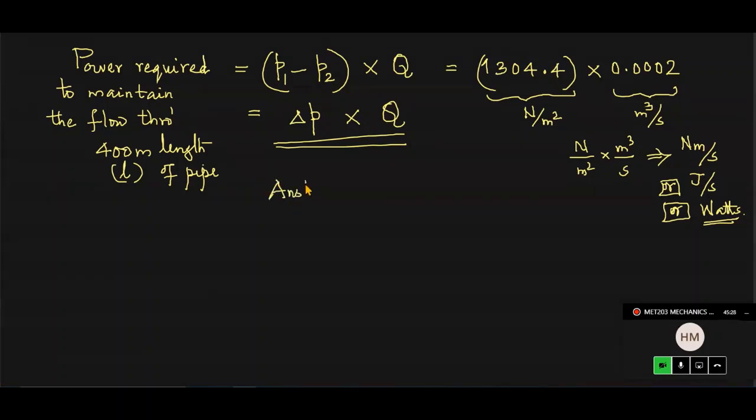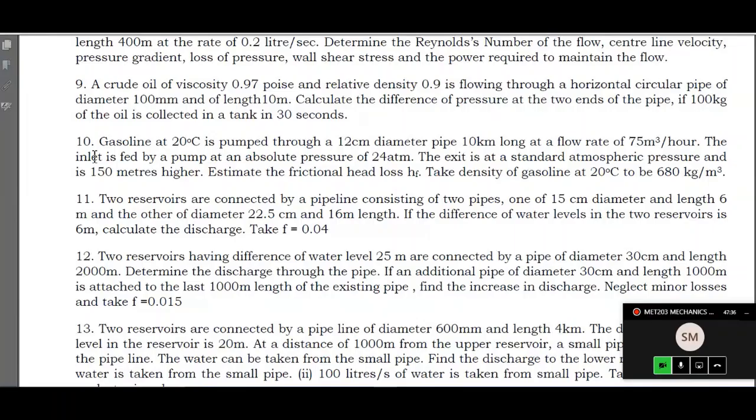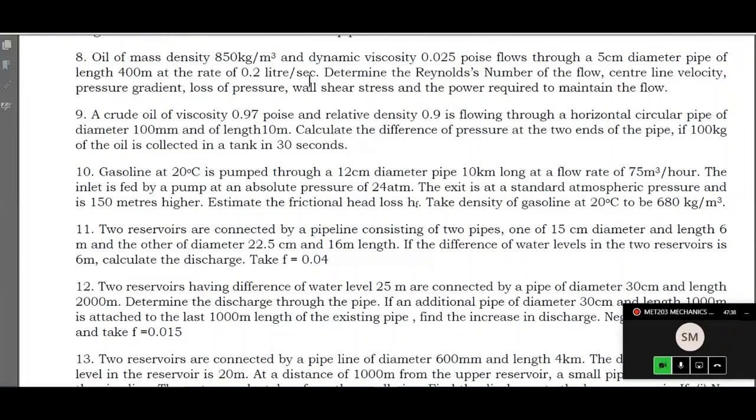So the answer in this case, the power required to maintain the flow through a length of 400 meters. Okay, so what is it? What's the power required in this case? So in fact, we completed the entire problem. Question 8 we solved. Question number 9 is more or less the same.